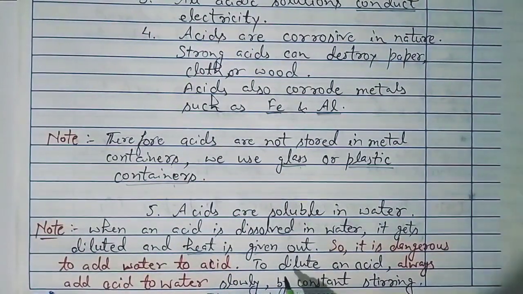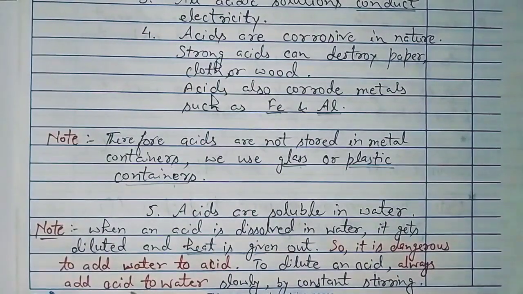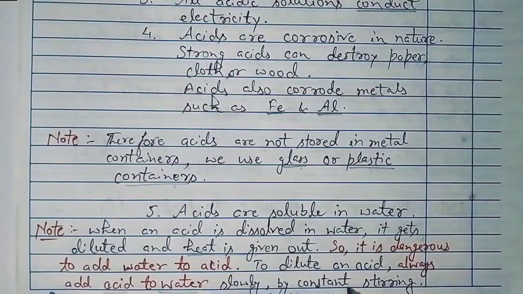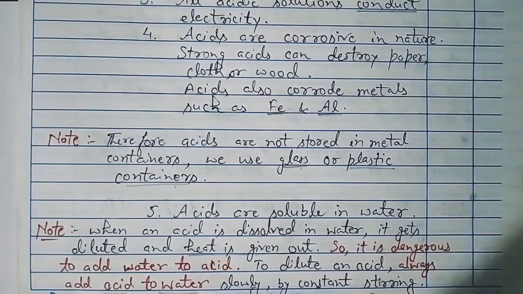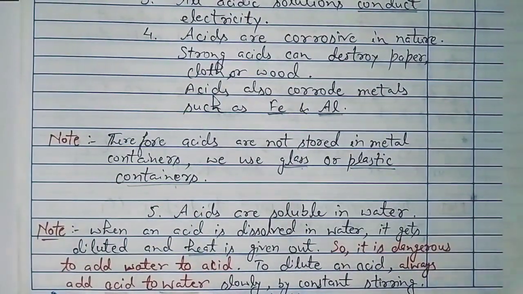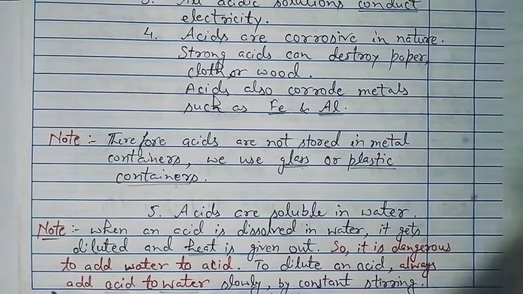So what we do, to dilute an acid, we always add acid to water slowly. Means drop by drop, very slowly we add acid to water, and continuously we keep on stirring this solution which we are making, the dilute acid. We keep on stirring so that the heat generated distributes throughout the solution, and it doesn't cause a sudden increase in temperature and doesn't cause any harm. Okay, is it clear?